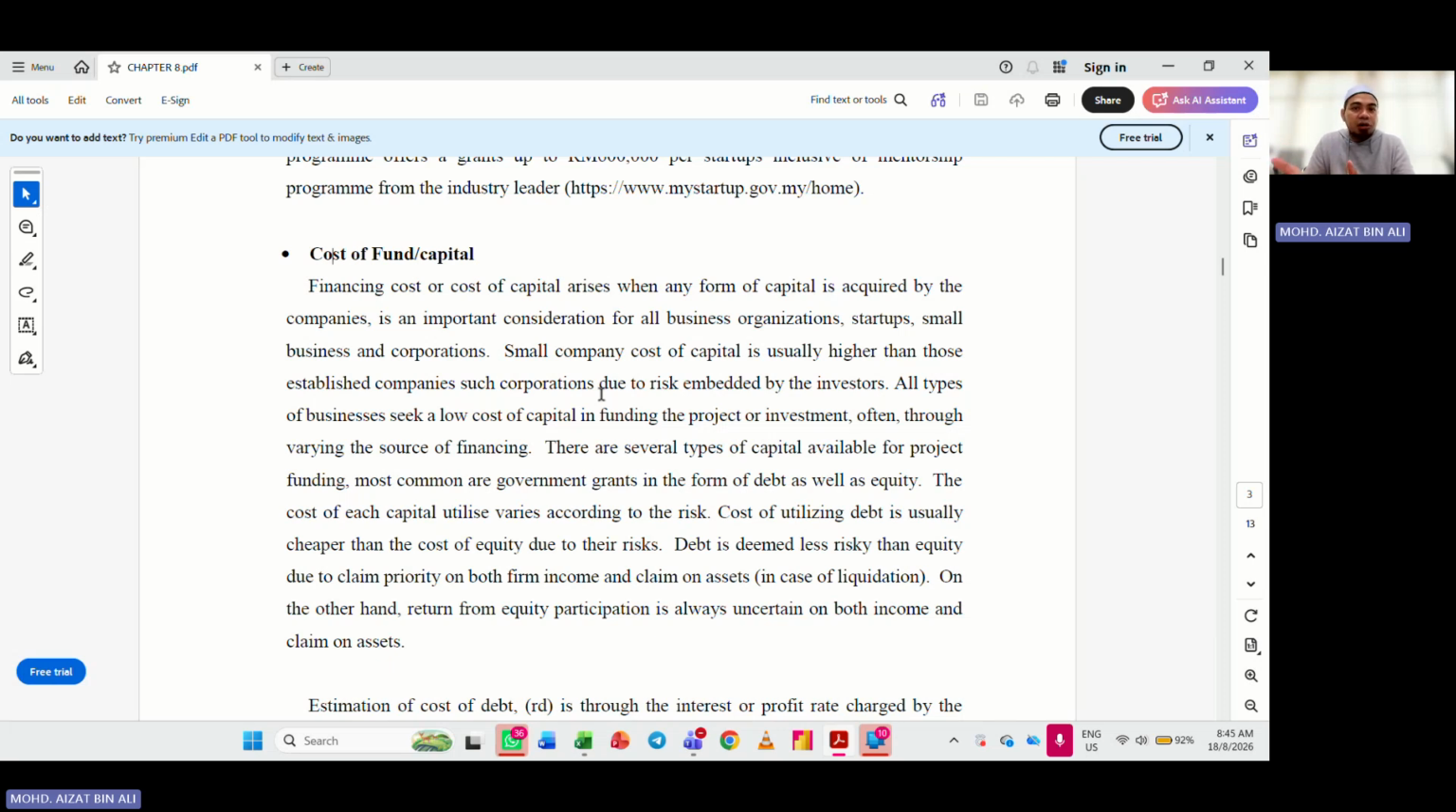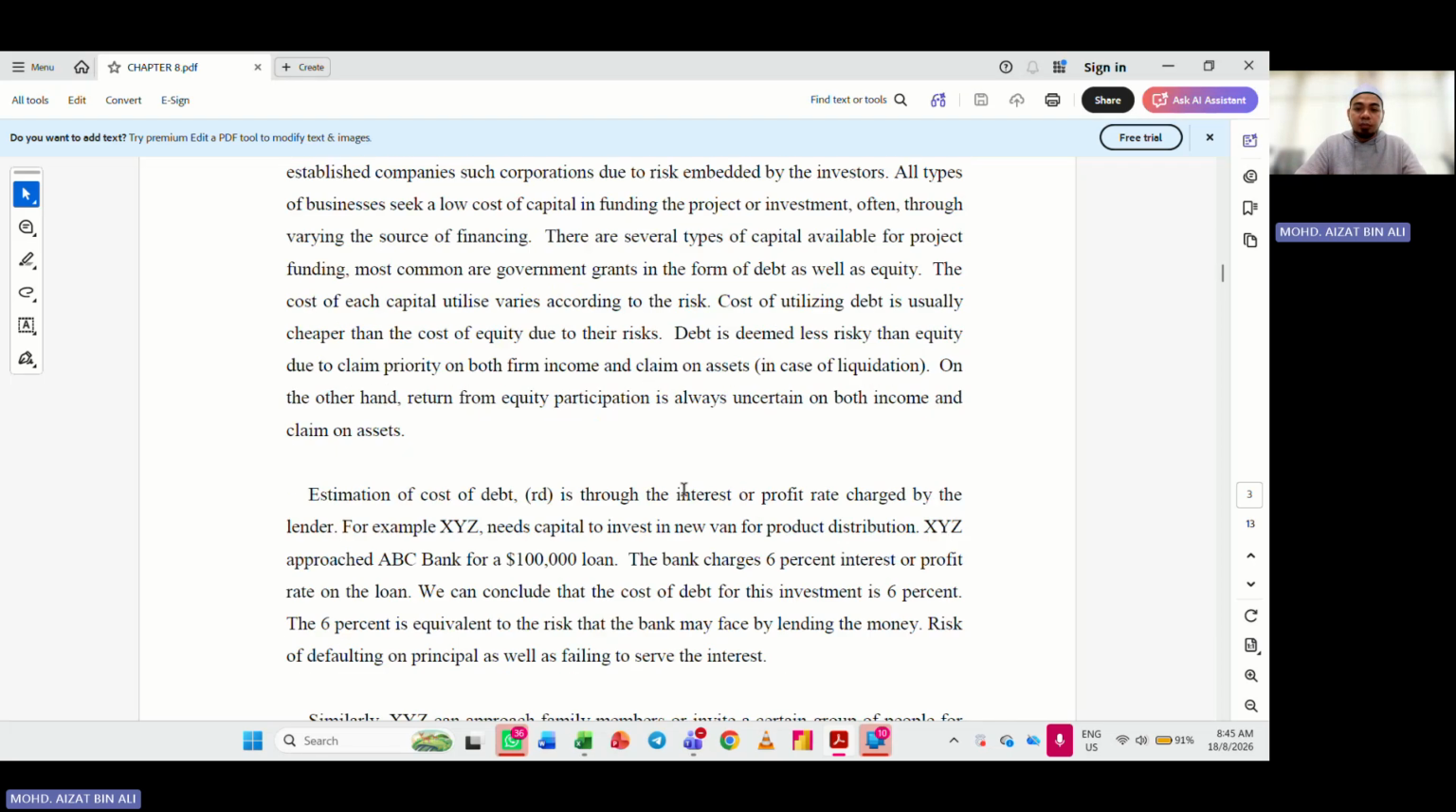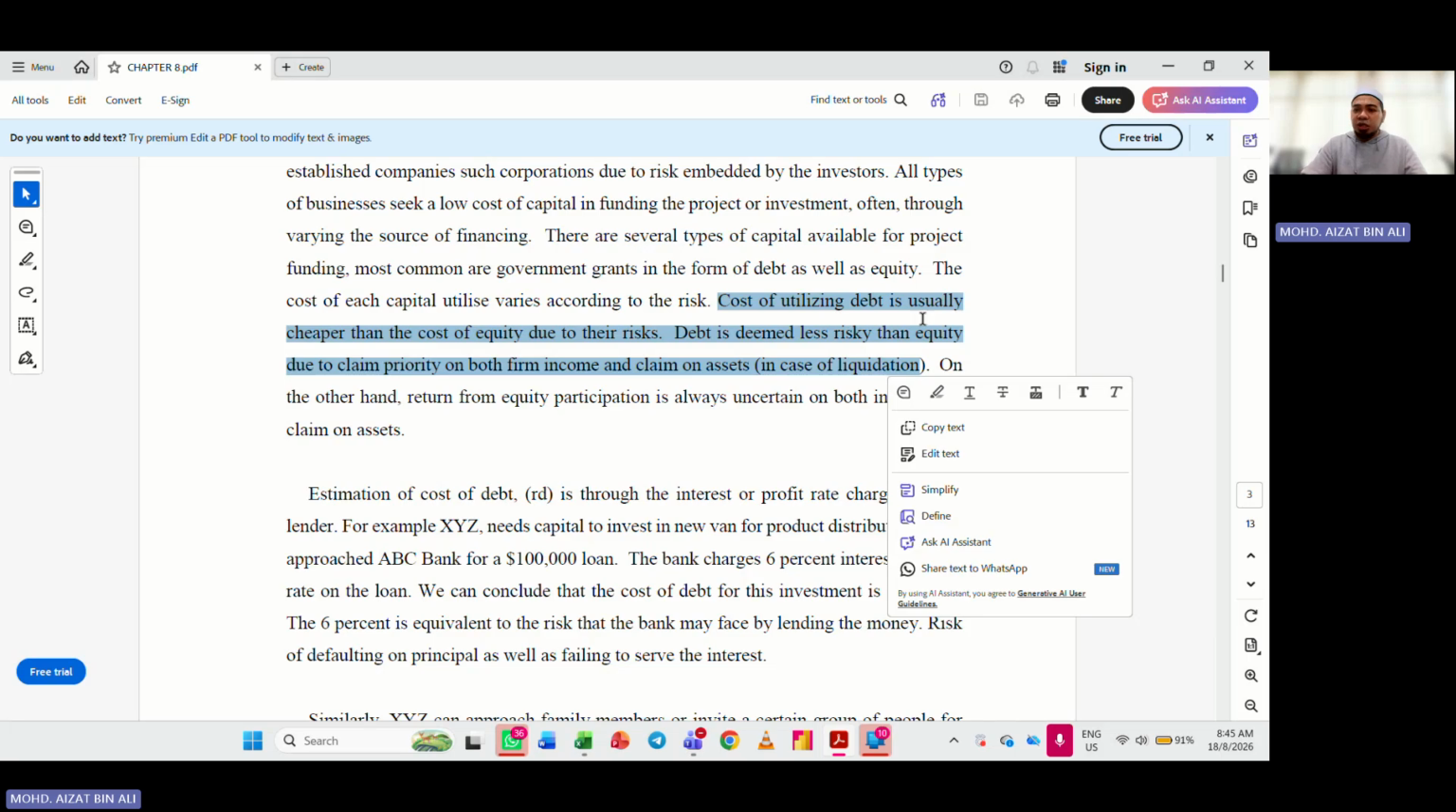Okay, so these are the cost of capitals: dividend and interest. We have also discussed this part in the past. The cost of utilizing debt is usually cheaper than the cost of equity due to their risk. In most cases, interest rates charged by banks would be lower than the dividend that we pay to our investors.